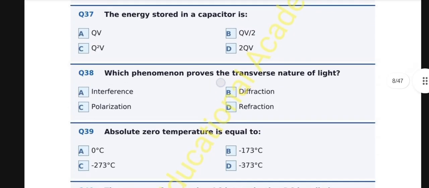Question number 38. Which phenomenon proves the transverse nature of light? A. Interference, B. Diffraction, C. Polarization, D. Refraction. And the correct option is C. Polarization. Polarization restricts light vibration to one plane, possible only for transverse waves. This definitively proves light is a transverse electromagnetic wave.